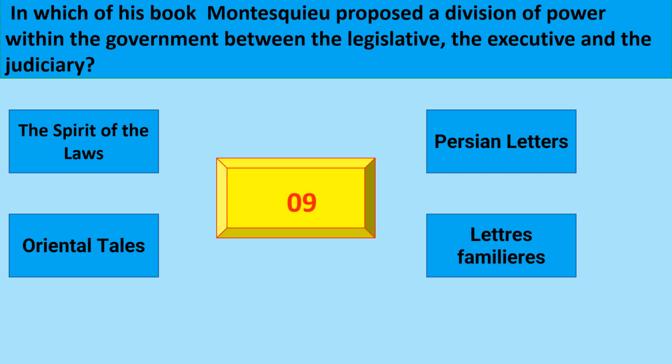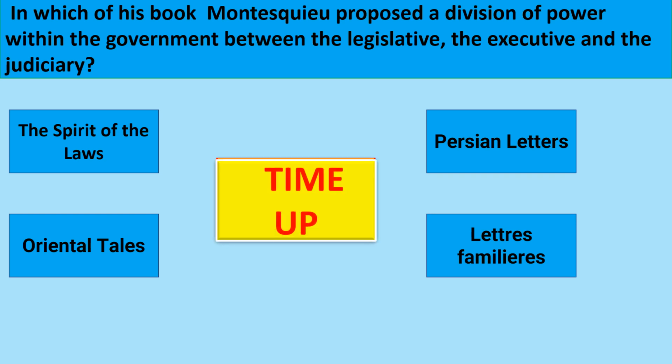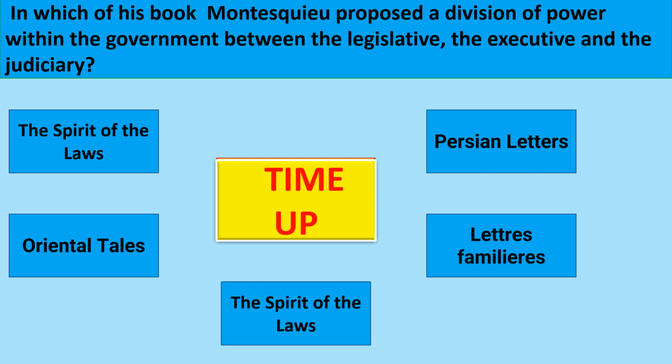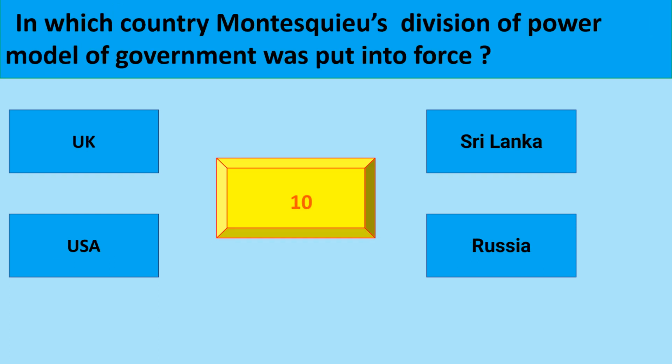In which book did Montesquieu propose a division of power within the government between the legislative, the executive, and the judiciary? The Spirit of the Laws. In which country was Montesquieu's division of power model of government put into force?